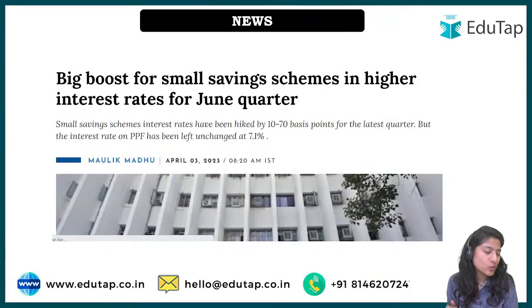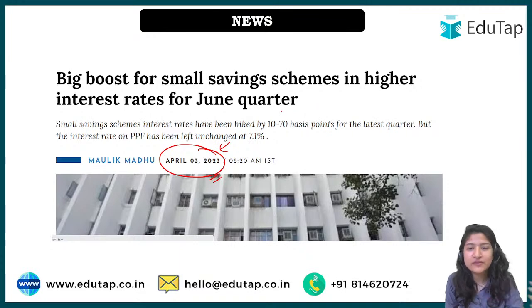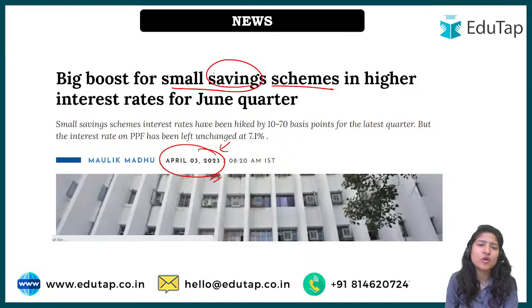So let's start with the scheme. First, let's understand the news. Recently, as of 3rd April 2023, because in every quarter there can be a modification in the percentage provided under the small saving schemes. From the name itself you must have understood it is related to savings, and if we are getting interest rates, of course it is related to post office and bank. That is the facility provided by the government.